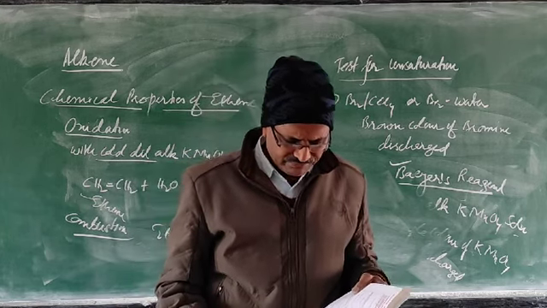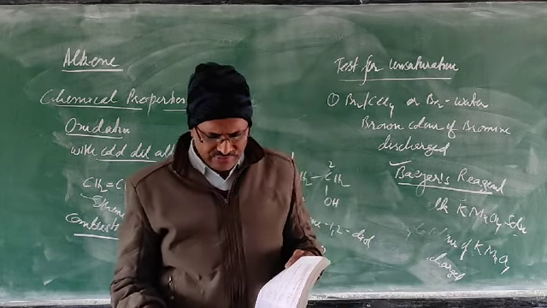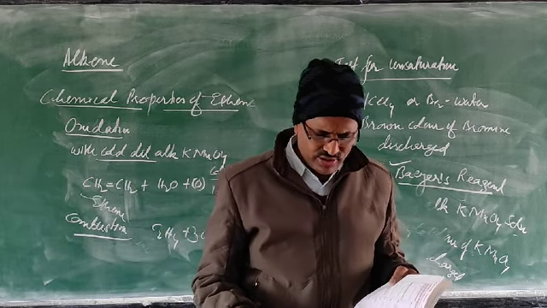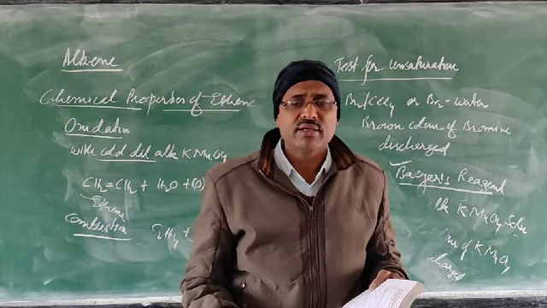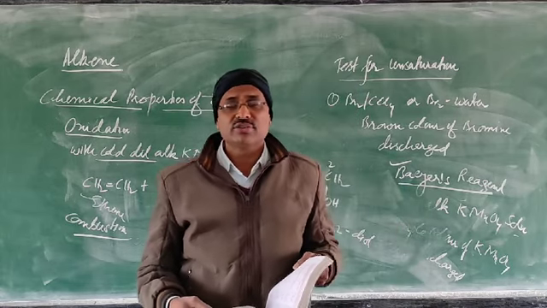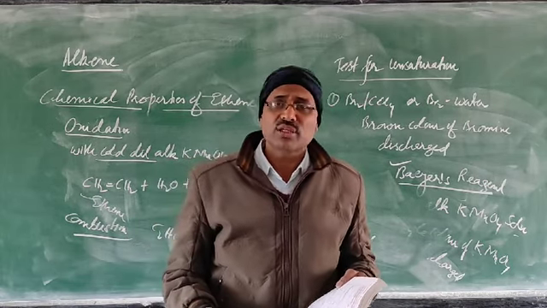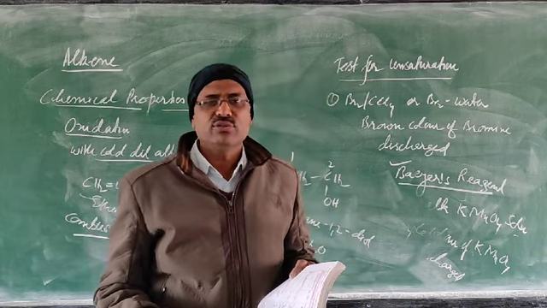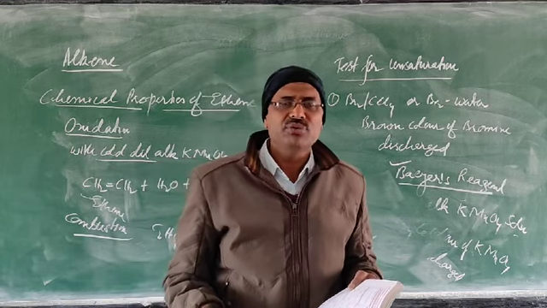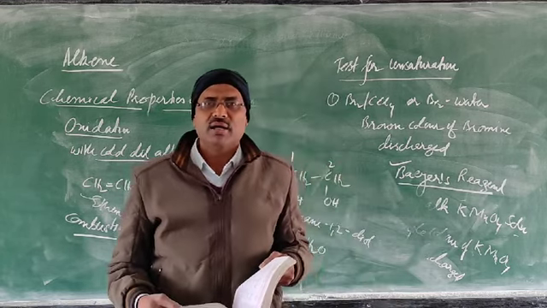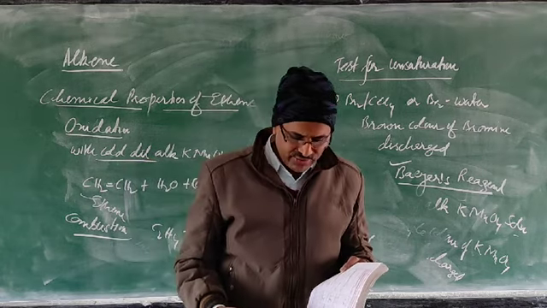Next, uses. So just see, production of oxyethylene torch for welding purposes and cutting. When this ethylene you burn in oxygen, the reaction is highly exothermic. So if the reaction is highly exothermic, that flame can be used either for cutting of the metal or for welding of the metal. Any way you can use it.